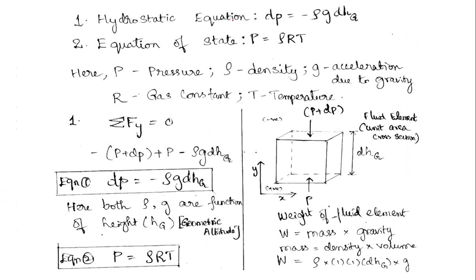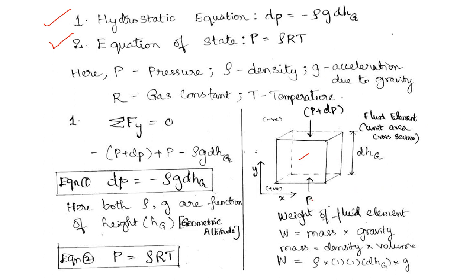To know about the derivation, we need to know two different equations: the hydrostatic equation and the equation of state. Many of us may not know what the hydrostatic equation is. It is from basic physics. Still, we can see what the hydrostatic equation is. Let us consider a fluid element such as this, having unit area cross section.